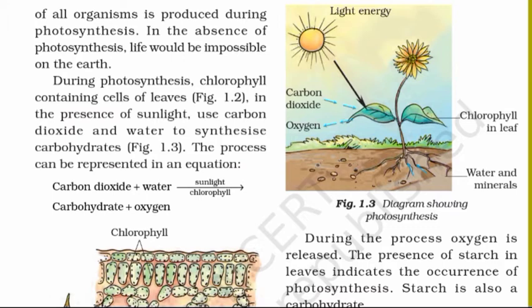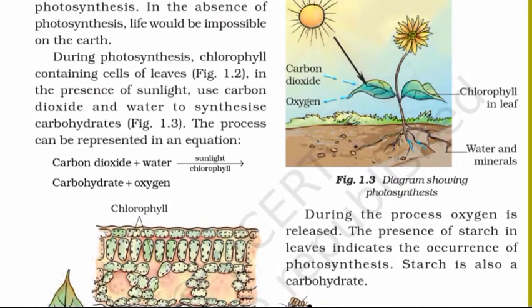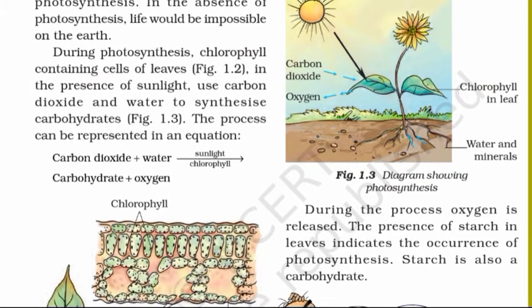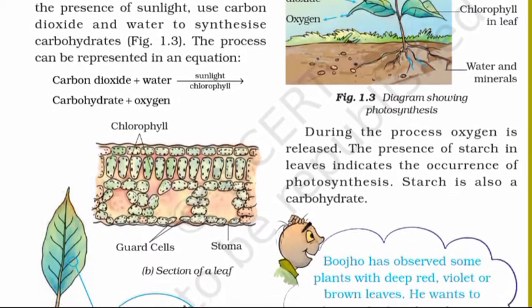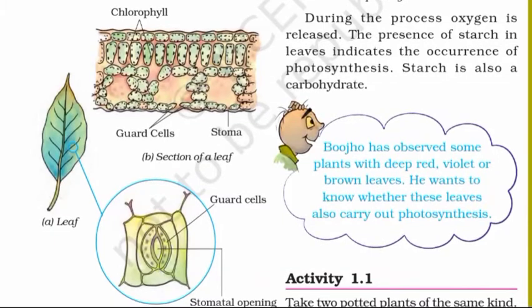They are taking in carbon dioxide and giving out oxygen. At the root of the sunflower, we can also observe water and minerals. During the process, oxygen is released. The presence of starch in leaves indicates the occurrence of photosynthesis. Starch is also a carbohydrate.